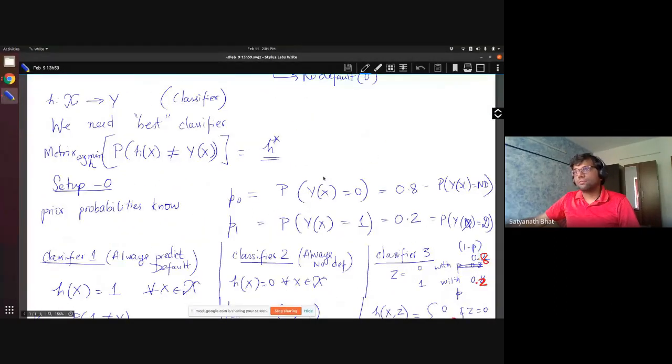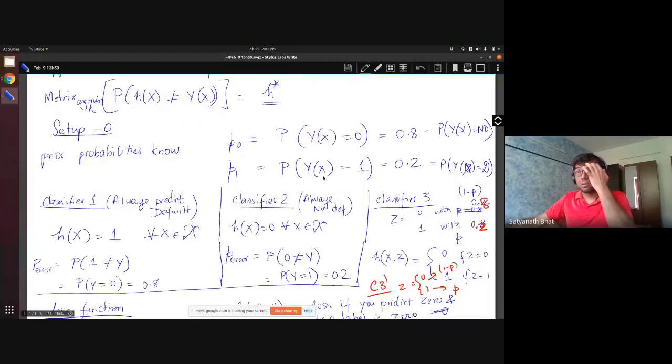The first setup that we considered was a case where you just use the prior probability. You only use what fraction of the population is actually defaulting, and based on that you have one of three choices. Either you always predict that people default, or you always predict they don't default, or in the third choice you may introduce some randomness.